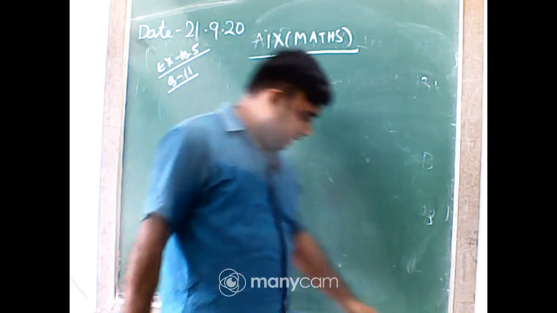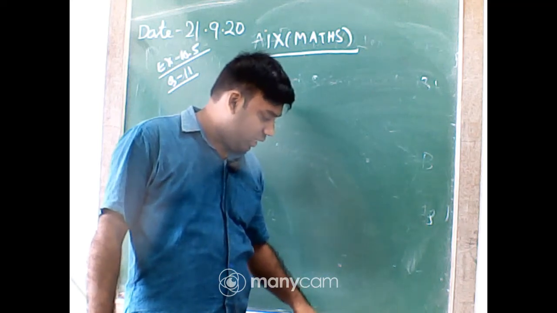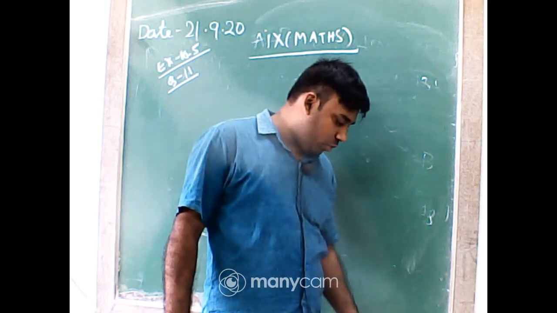ABC and ADC are two right angle triangles with common hypotenuse AC.